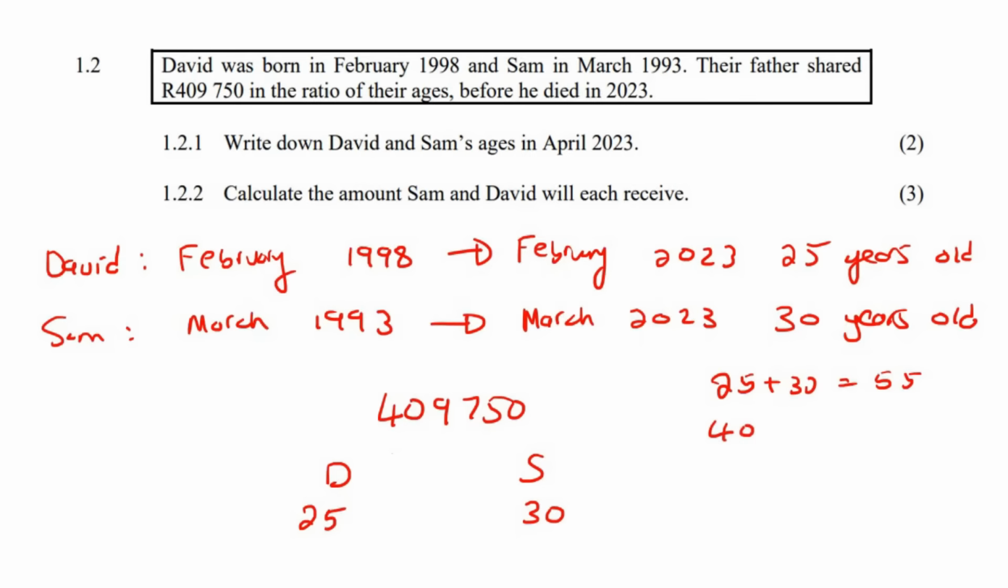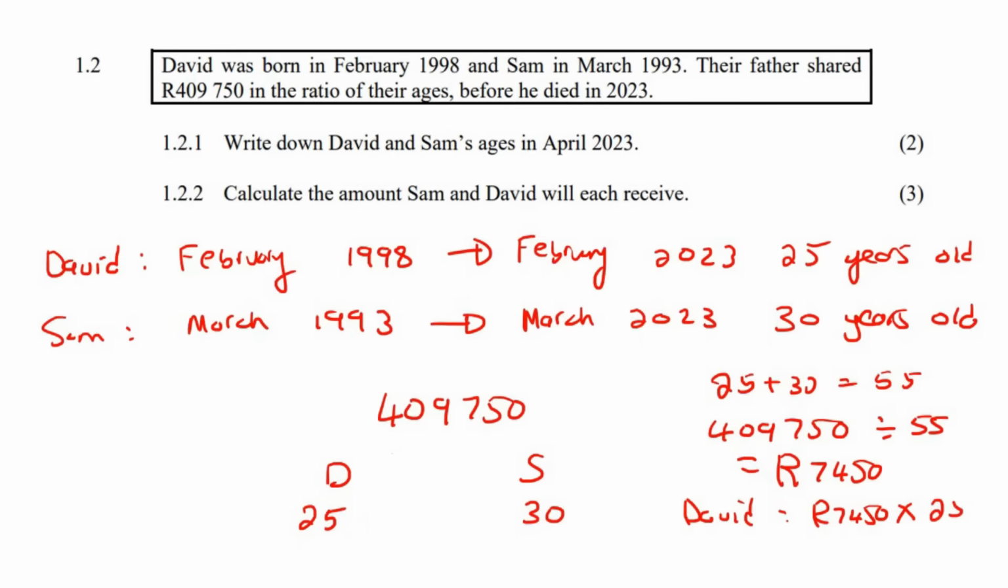And then we're going to go 409,750 divided by 55. Just like in the previous example I showed you, we said 12 divided by 6. And if we work that out, we get 7,450 Rand. Okay, so now for David, you're going to say 7,450 multiplied by his part, 25. And that'll give us 186,250 Rand.